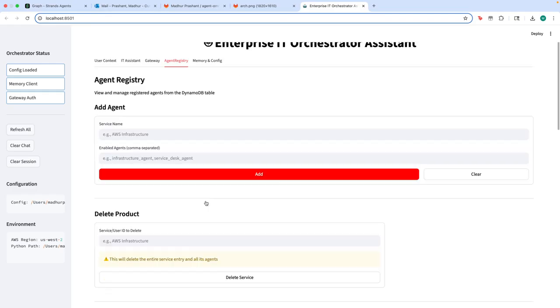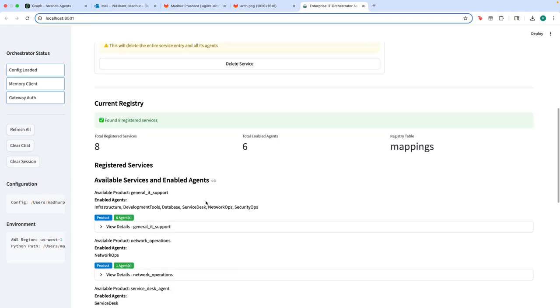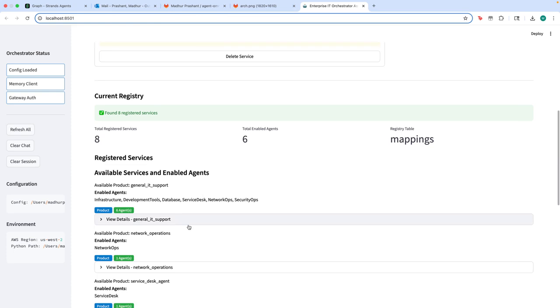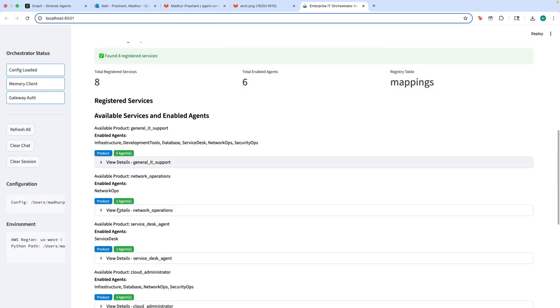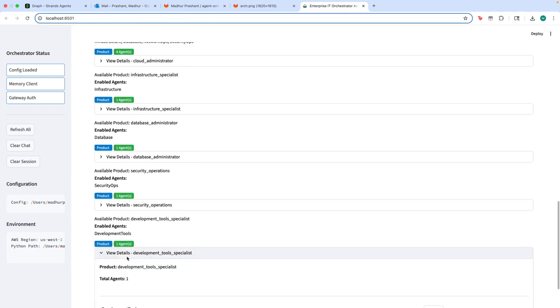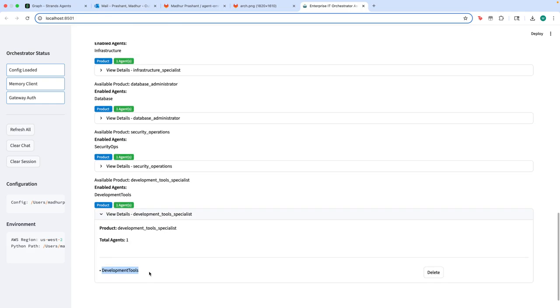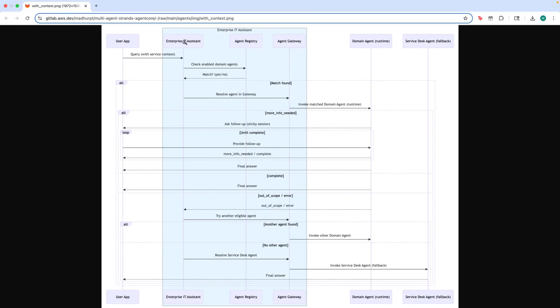If we take a look at the agent registry, this is the catalog of all of the registered services and the enabled domain agents that can help with requests for that service. If we take a look at the development tool specialist, the development tools agent is an agent that can help with those requests. So what would happen now in one of the nodes within the graph is that it would check whether, in this agent registry, there is any agent that matches the product name context that the user comes in with in their metadata. Which enabled agent has the highest semantic similarity to solve for that request? If there is a development tools agent, then yes, there is a match.